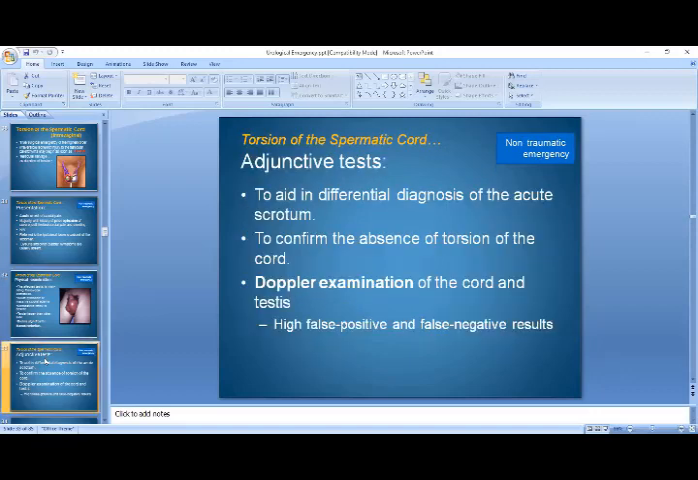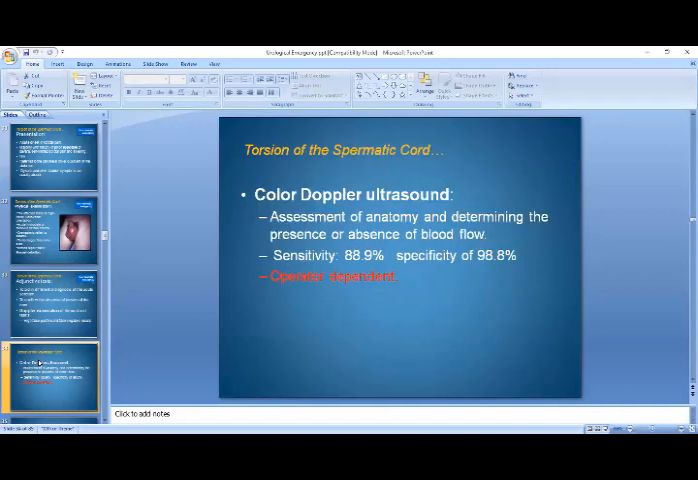So to aid in differential diagnosis of the acute scrotum, we can carry out some adjunctive tests and to confirm the presence or absence of torsion of the cord. Doppler examination of the cord and testis is the investigation of choice. Doppler ultrasonography of the scrotum is the investigation of choice in case of the acute scrotum. Color Doppler gives you a very accurate assessment of the patient that is having the testicular torsion.